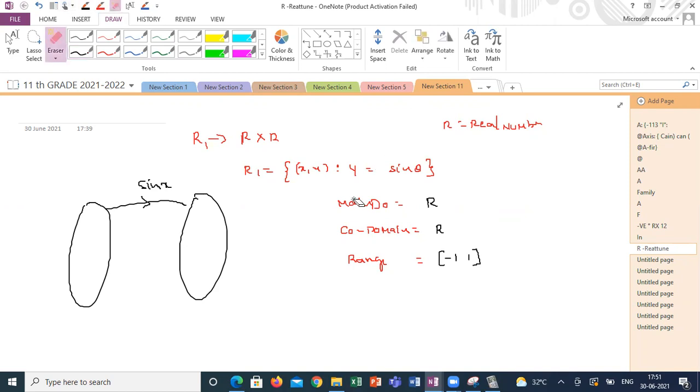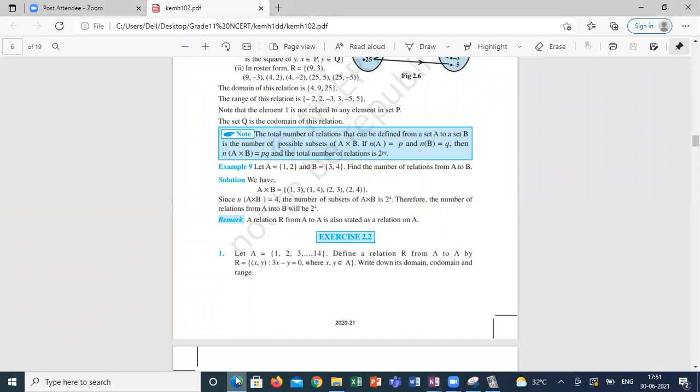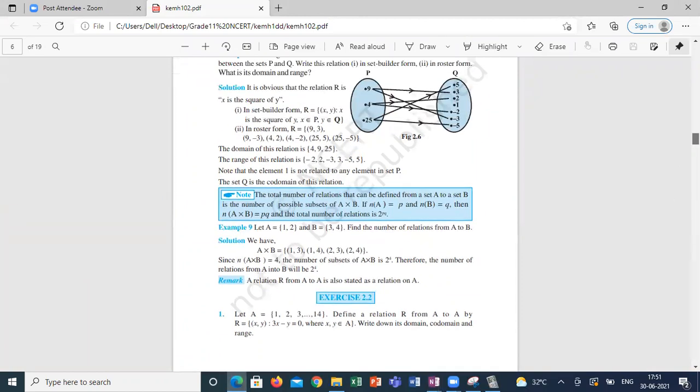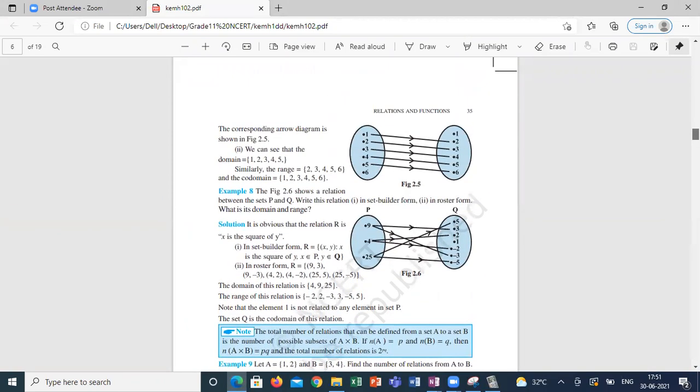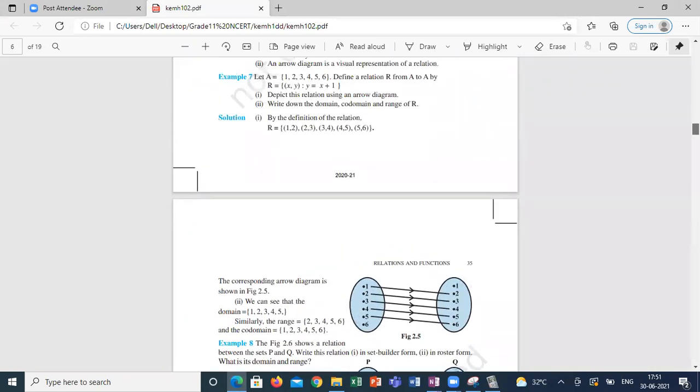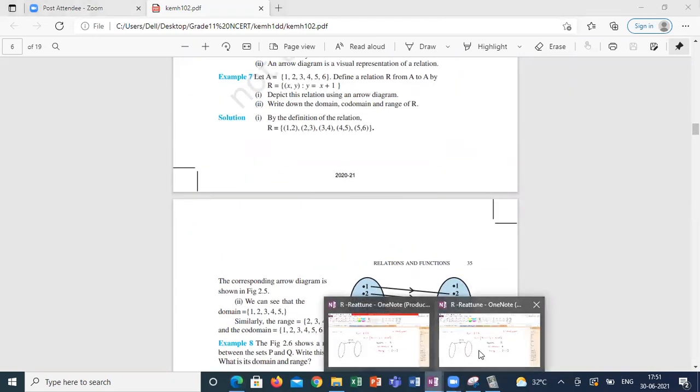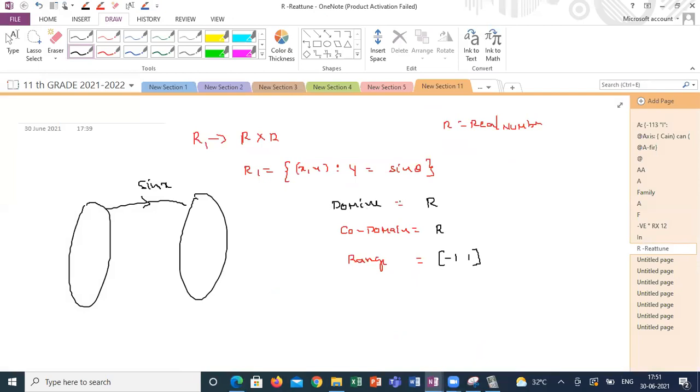If it is right, how can we justify my answer according to the definition of domain, codomain, and range? Can anyone discuss these answers, guys? Sir, I don't understand why the range is -1 to 1. What is the meaning of domain? It is the first element of the ordered pairs of the relation, correct?